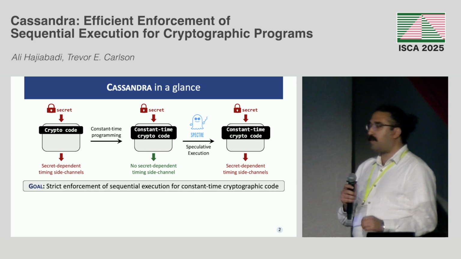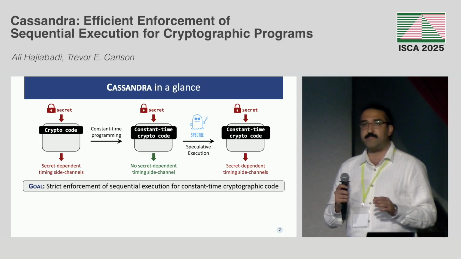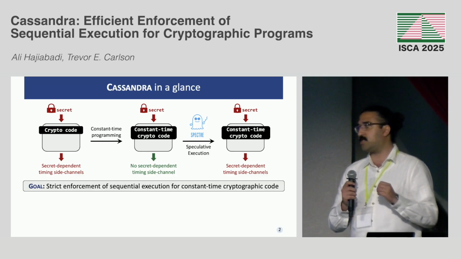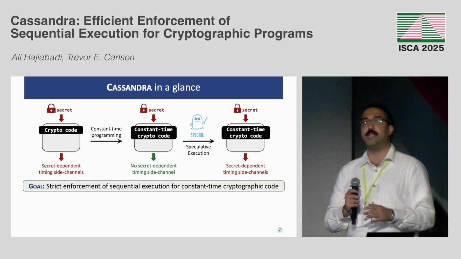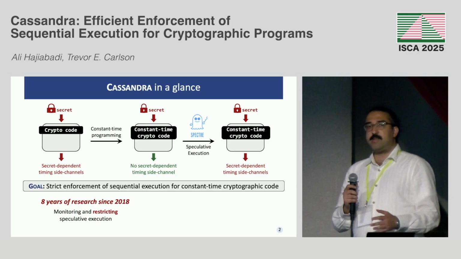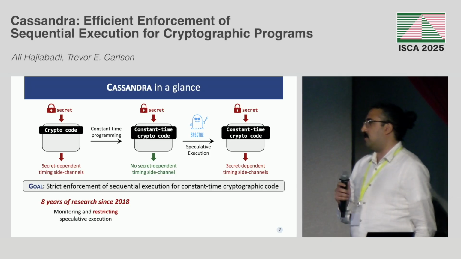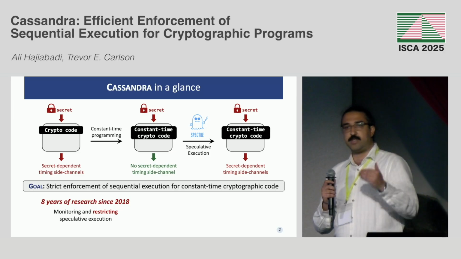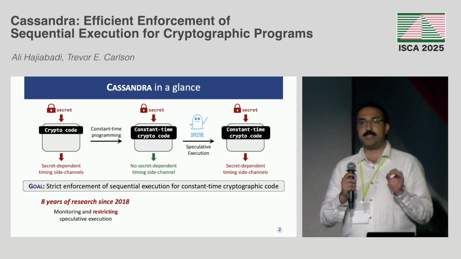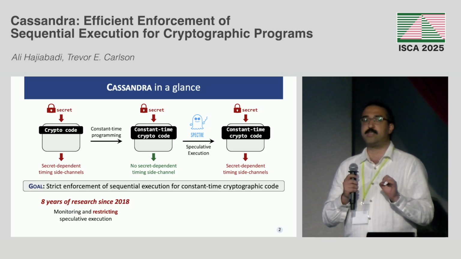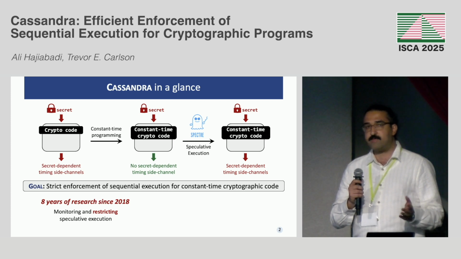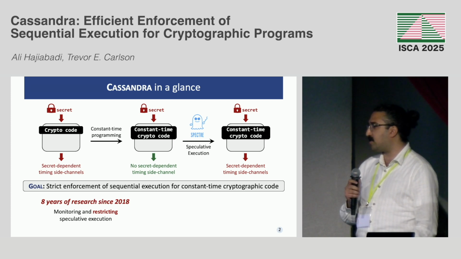So the goal of our work and many other prior defenses was to strictly enforce the constant time assumptions, like sequential execution, to ensure that these programs are safe. The trend of all defenses has been to monitor the program's behavior during speculation, and if there is a leak, they restrict the speculative execution. This results in very restrictive speculative execution.